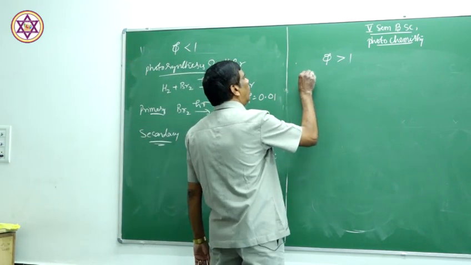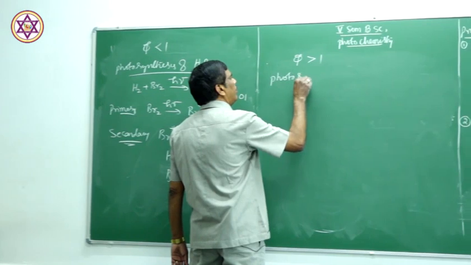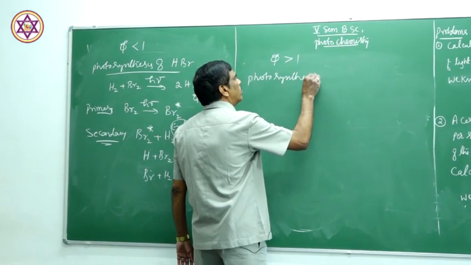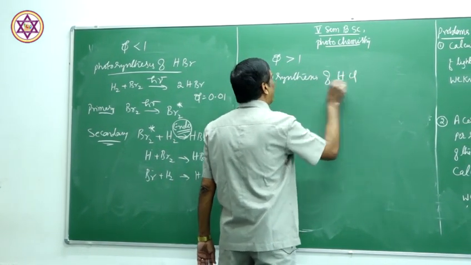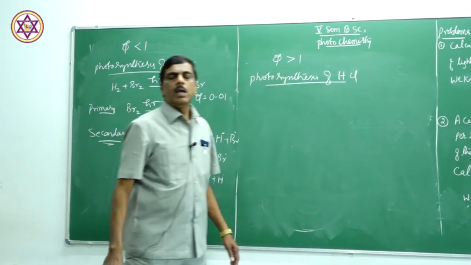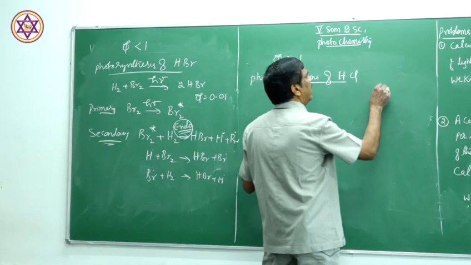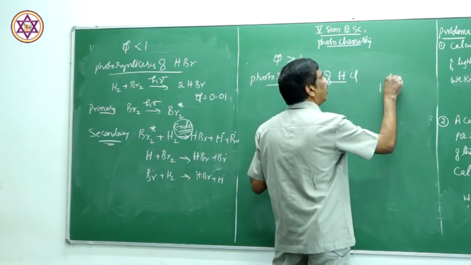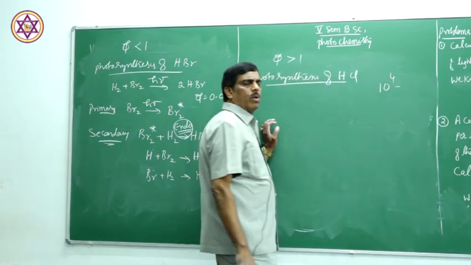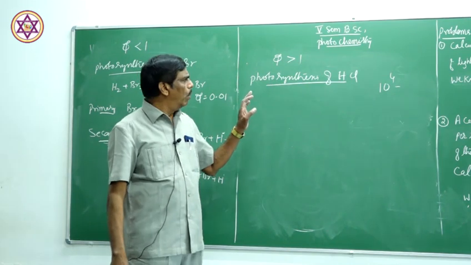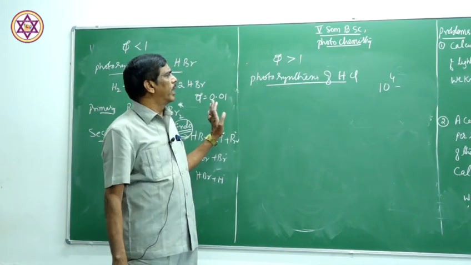But in case of photosynthesis of hydrogen chloride, quantum efficiency is very high, of the order of 10 to the power of 4, about 1000 times more when compared to hydrogen bromide.